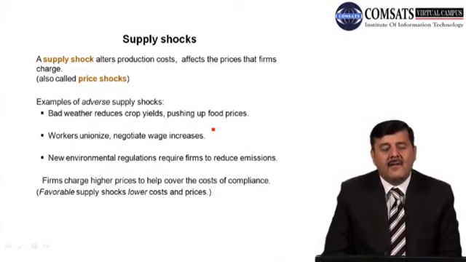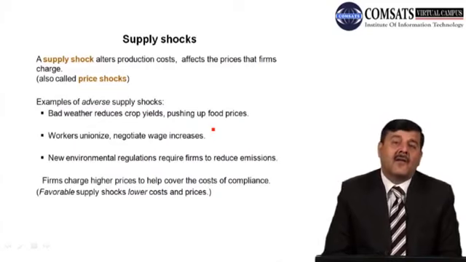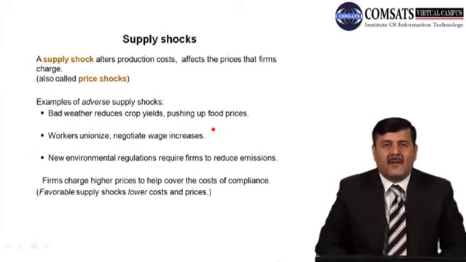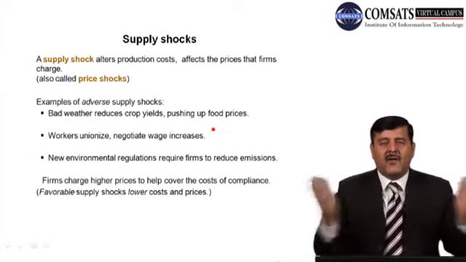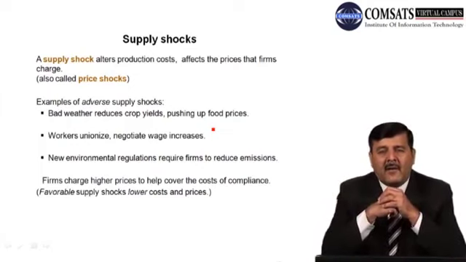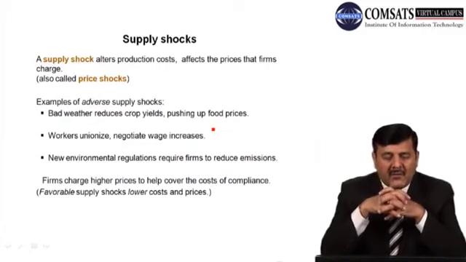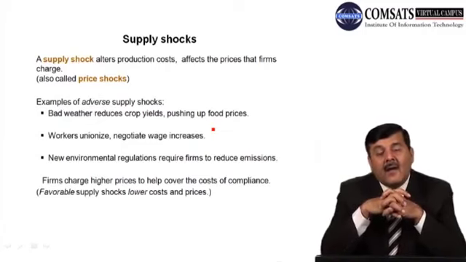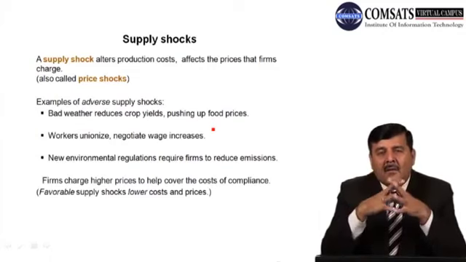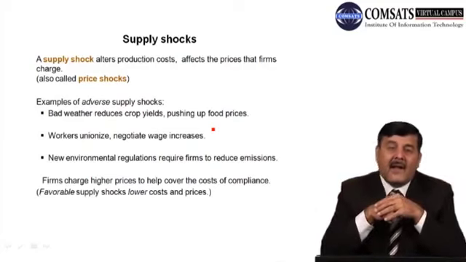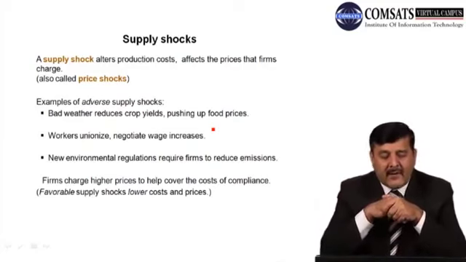Workers unionize, negotiate wage increase. तो workers, as you know, बहुत सारी organizations में there are worker unions which come together, negotiate wages with the authorities, with the top management, and sometimes wages are increased. तो उसकी वजह से supply shock हो सकता है, prices बढ़ सकती है. There are new environmental regulations requiring firms to reduce emissions, right? So when there are new environmental regulations तो उससे भी चीज़ों की prices effect हो सकती है, supply effect हो सकती है, and that is known as the supply shock.